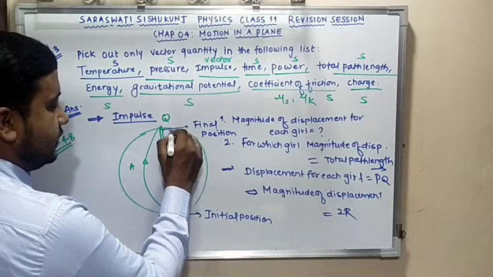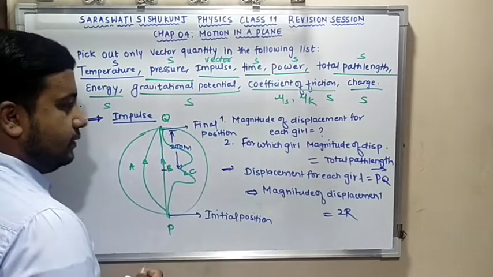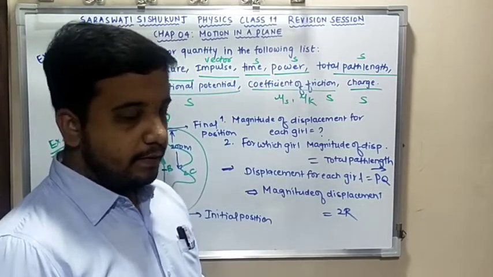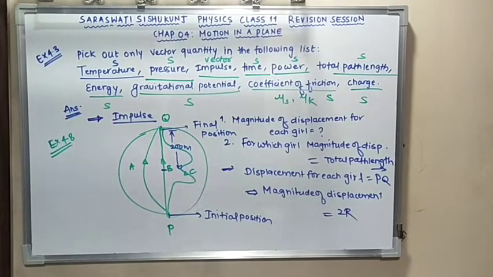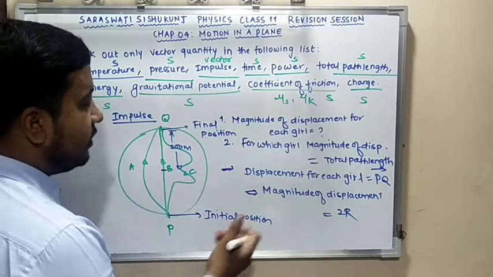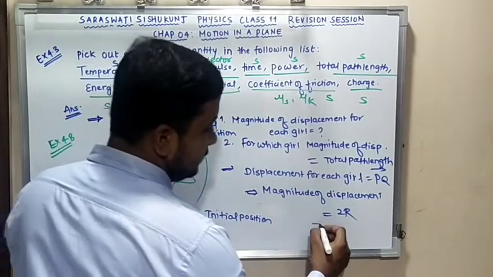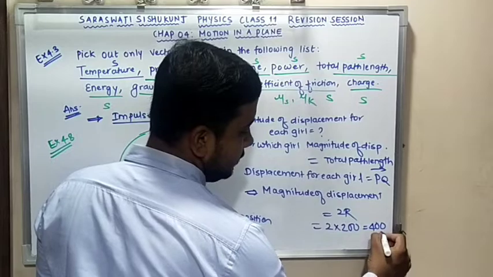They have also given us that the radius of this ice skating ground is 200 meters. So the magnitude of displacement is twice the radius, that is 2 into 200. My answer is 400 meters.